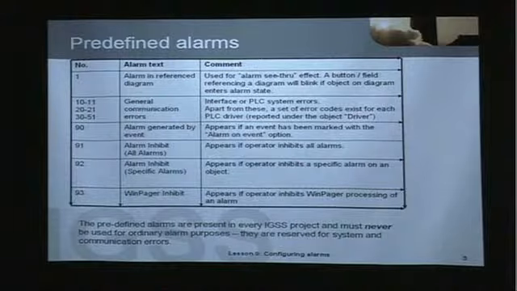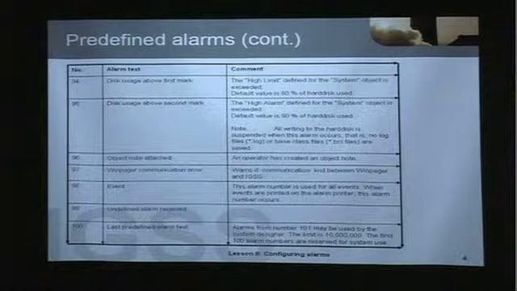So alarm number 1 all the way up to alarm number 100 are reserved for system alarm messages. When you begin creating alarm texts in your own configuration, the first alarm number that is offered to you to define an alarm text is alarm number 101. And as we can see on the slide here, alarm number 100 is the last predefined reserved alarm text.